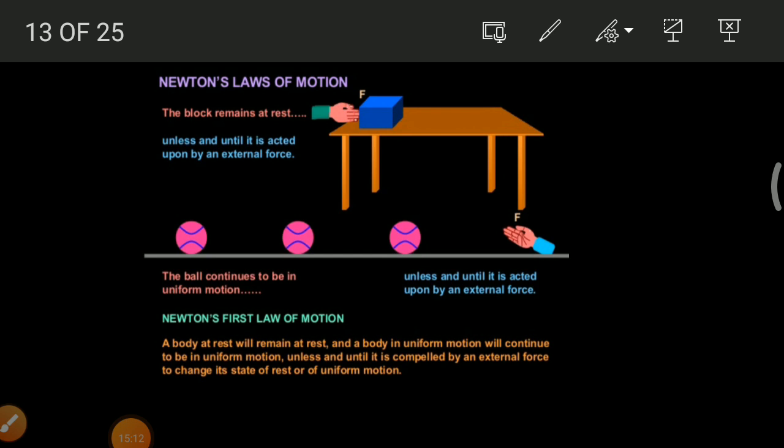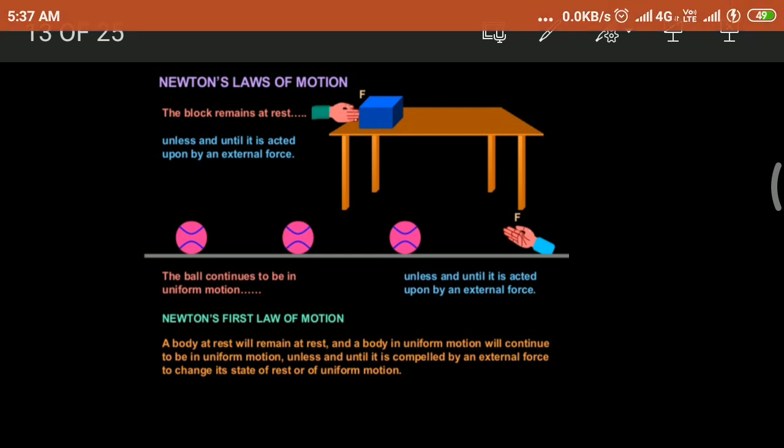The next topic is Newton's laws of motion. There are three laws of motion: first law of motion, second law of motion, and third law of motion. The first law, look at this diagram.